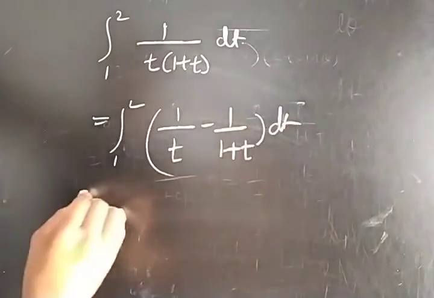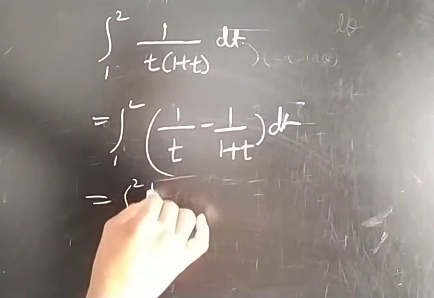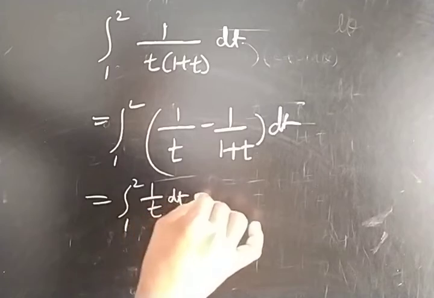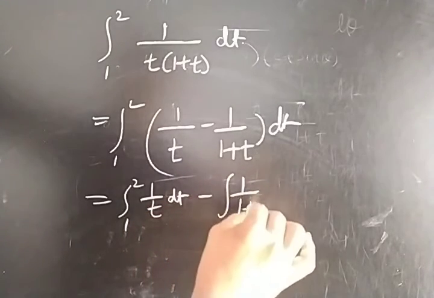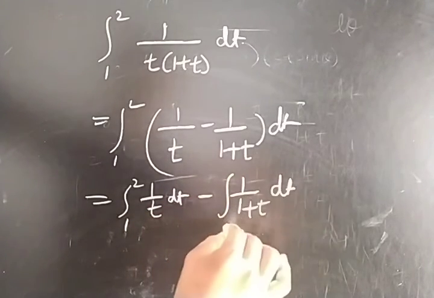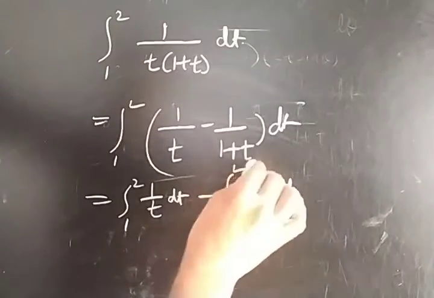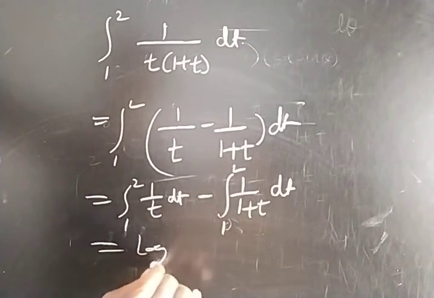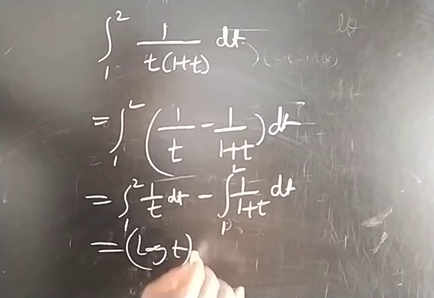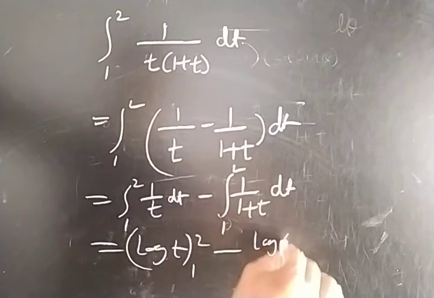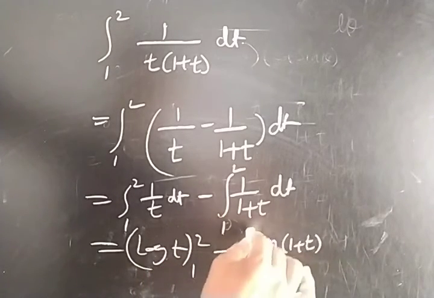dt. By subtracting, the integration 1 to 2, 1 by t dt minus integration 1 by 1 plus t dt. Here, 1 to 2, this will be log t from 1 to 2, minus log 1 plus t from 1 to 2.